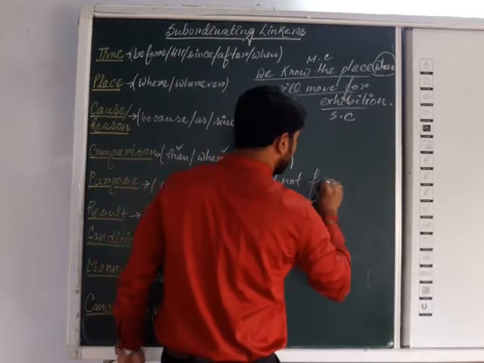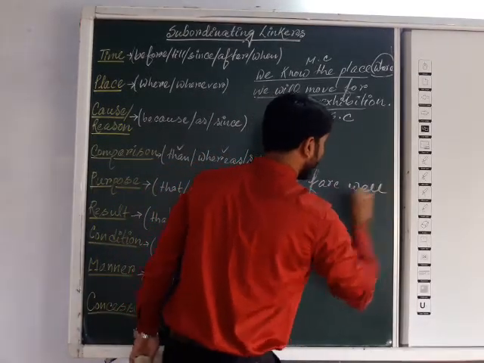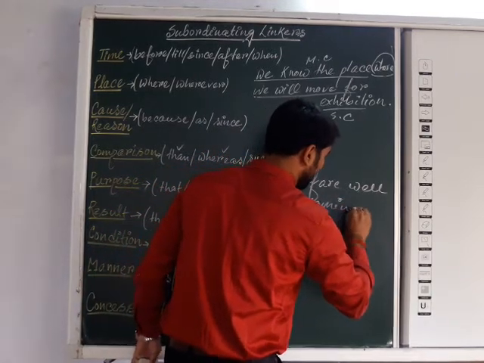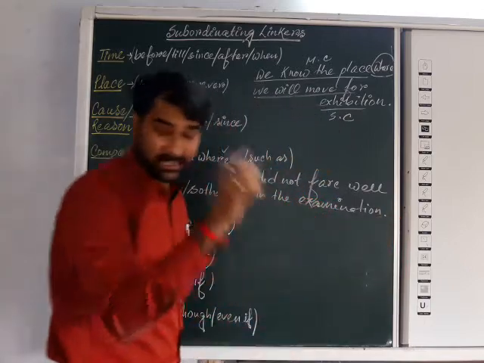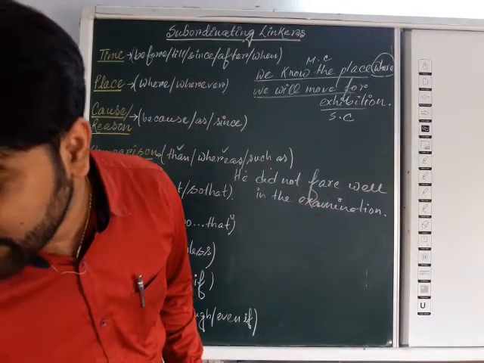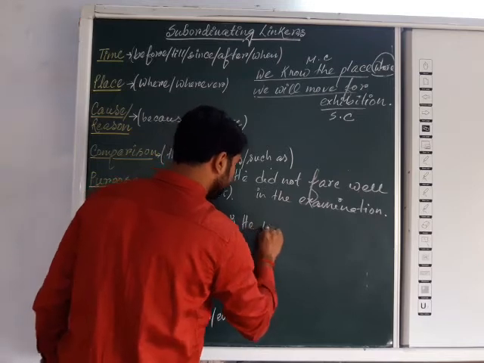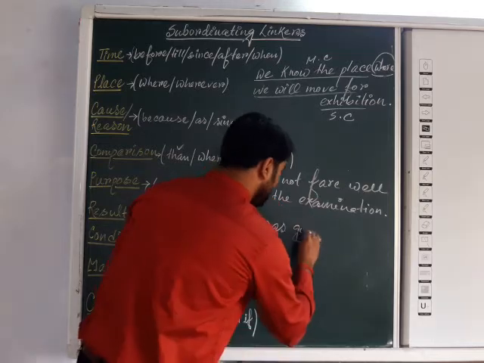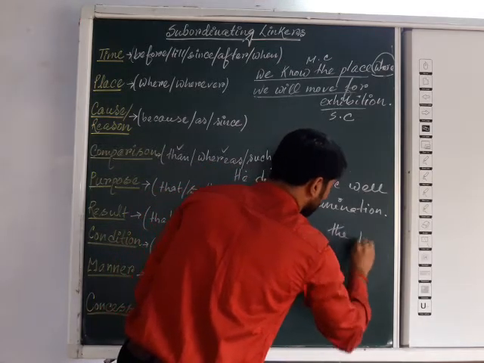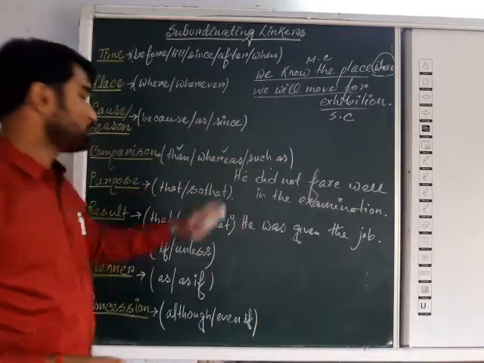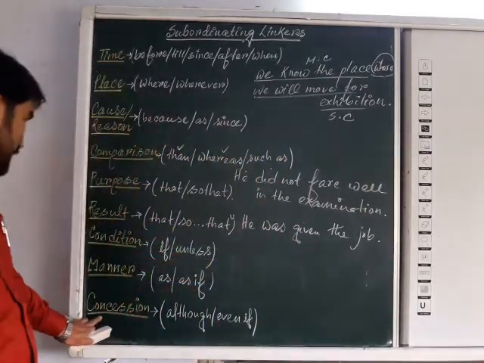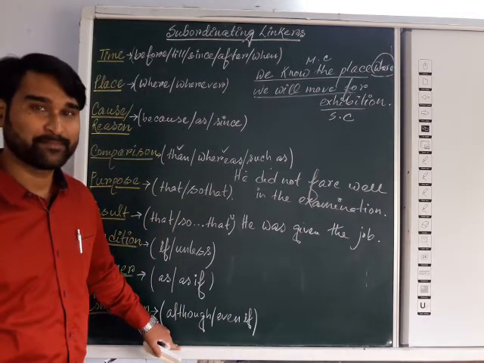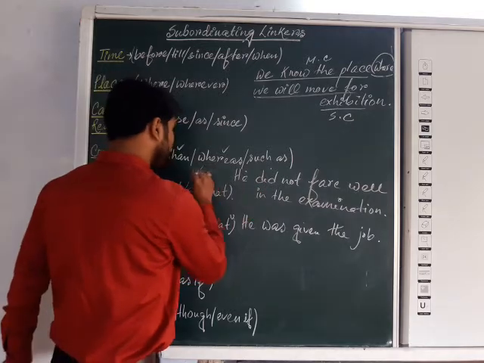And next clause will be he was given the job. Now join these two sentences or clauses using the linkers of concession, although or even if. Think on this. What will the answer be? The answer will be although